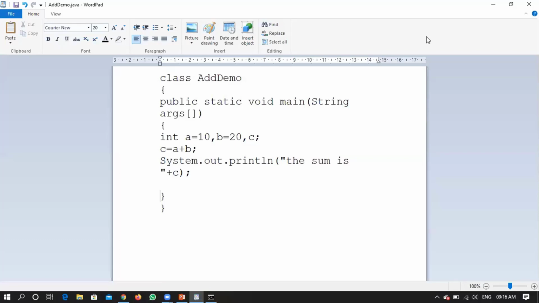Shubham Jain has asked a question. Sir, if you want output as the sum of in a double quote, you wanted to print a double quote also. The sum of in a double quote 10 and 20 in a double quote itself is 30. Then what will be the code? You don't want to substitute a value of that particular a in a double quote, right? You just wanted to make it as a normal statement.